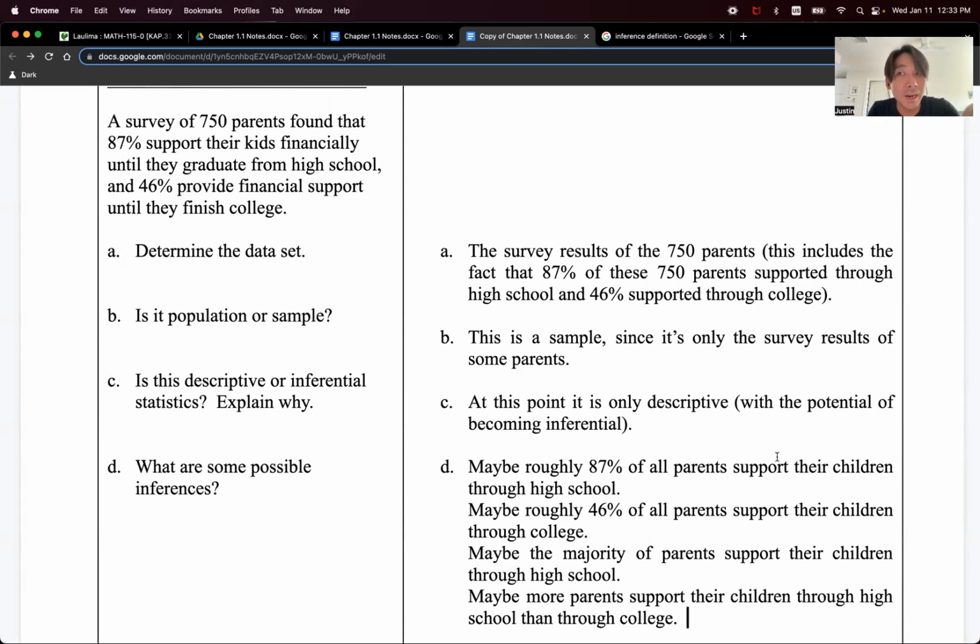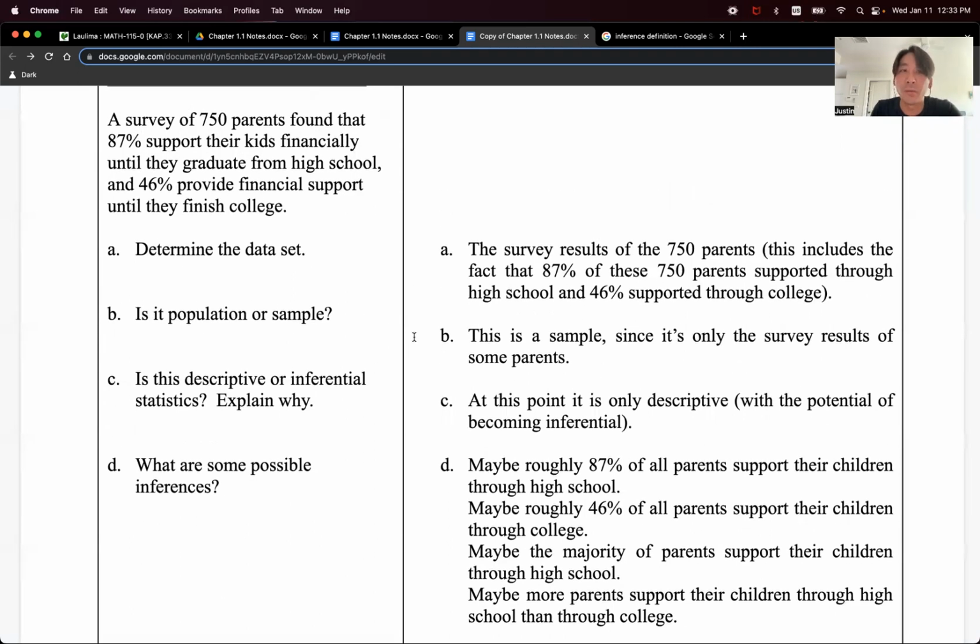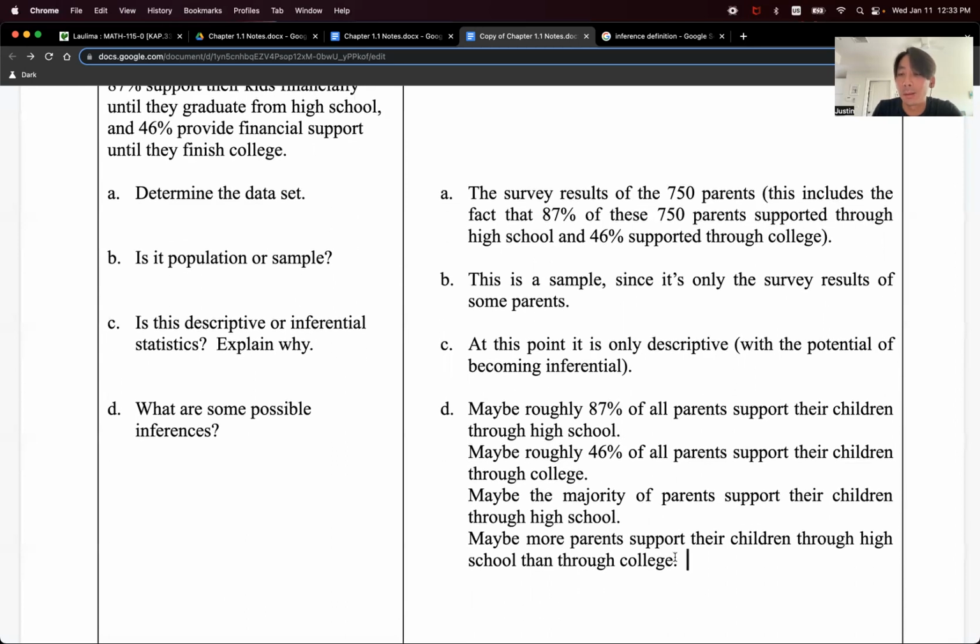So it might not be the case, but that would also be a pretty solid inference to make, right? Just looking at the numbers, 87% of this 750 group are supporting, and only 46% are supporting through college. It seems to make sense that it's a big gap between how many of all parents everywhere are going to support their children through high school too, right?